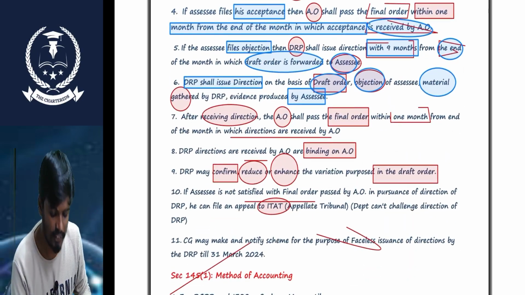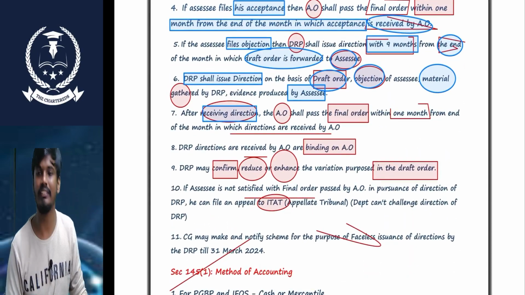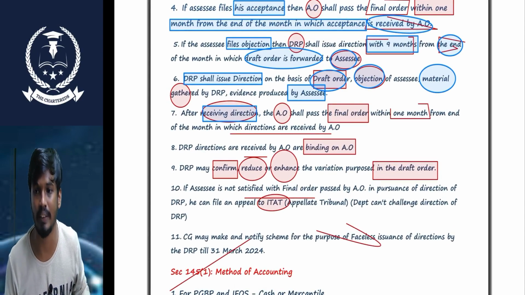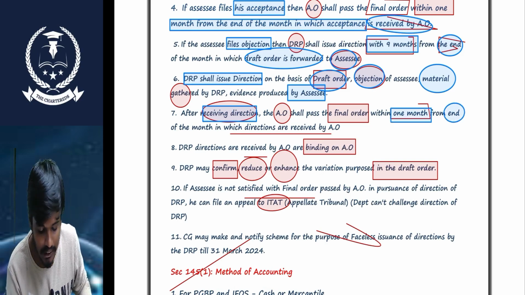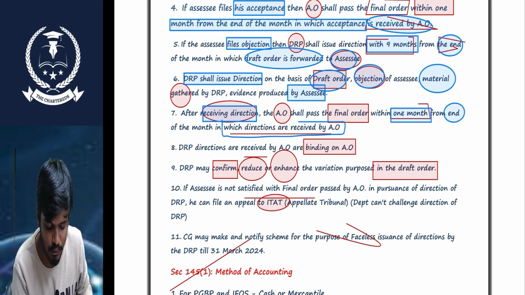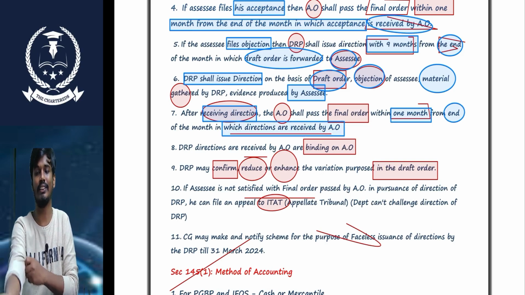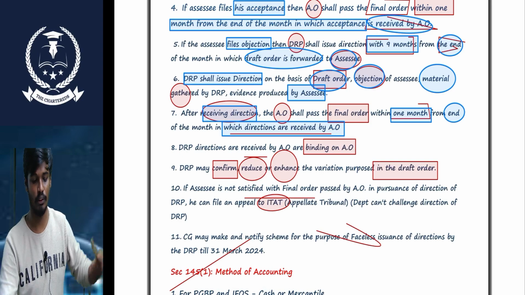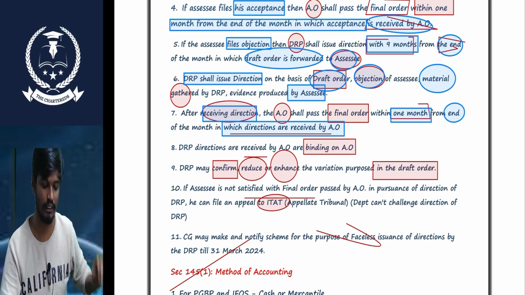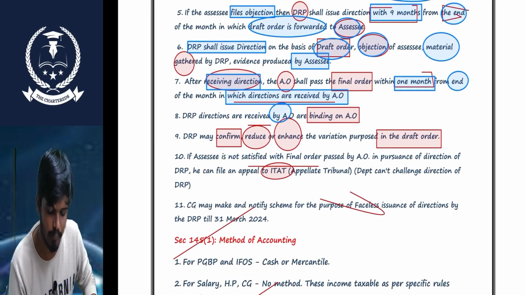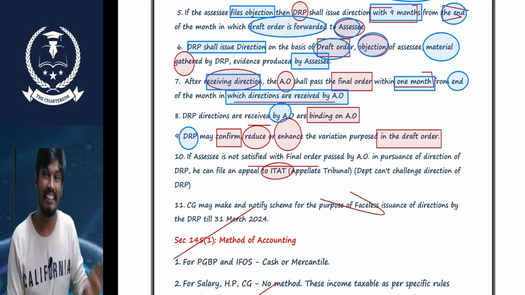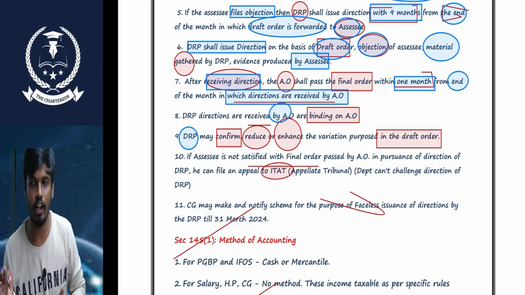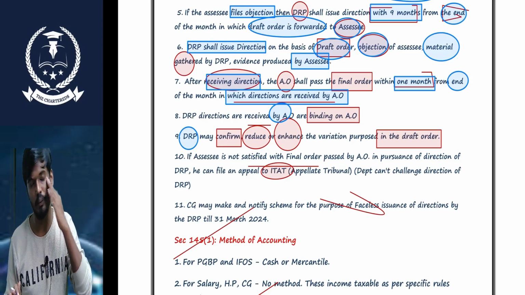Sir, after receiving the directions, the AO shall pass the final order within 1 month from the end of the month in which the directions are received by the AO. So the DRP directions received by the AO are binding on the AO. Yes, sir. The DRP may confirm the draft order sent by the AO.